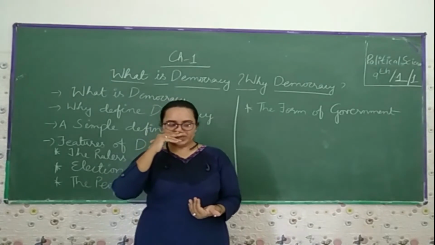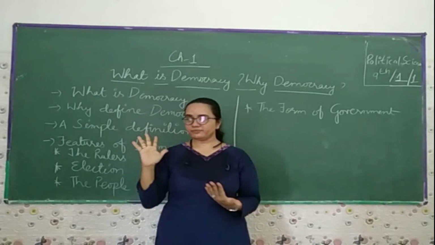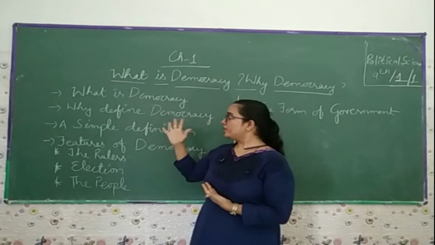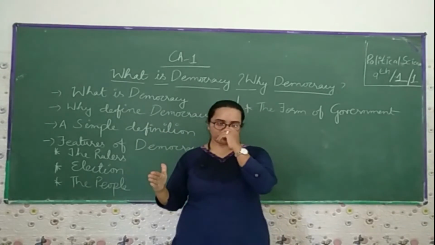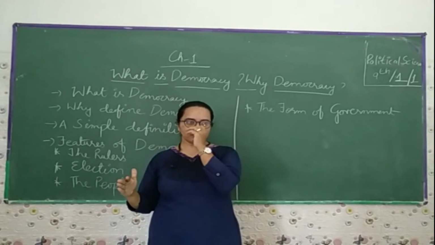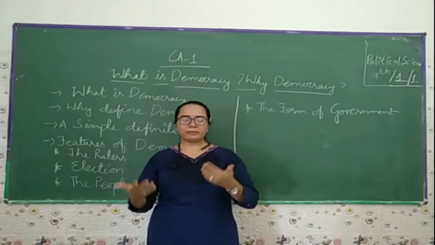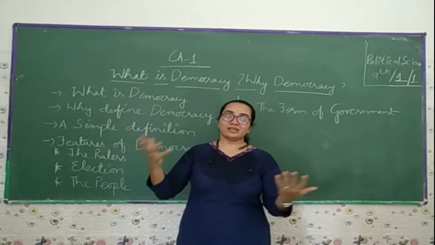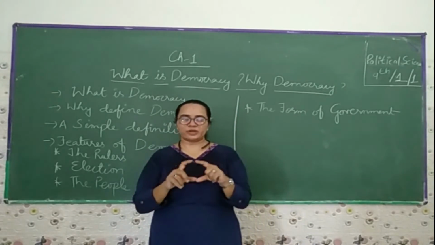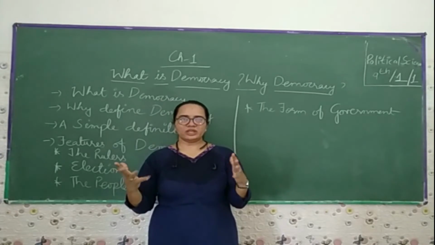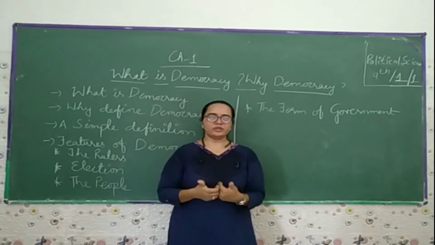So in this lecture, what we have learned is about what democracy is and how to define democracy. A simple definition of democracy is that democracy is for the people, by the people, and elected by the people. So these are the scenarios. These are the terms which he said, that is very good. But they are saying that it is up to all the people.